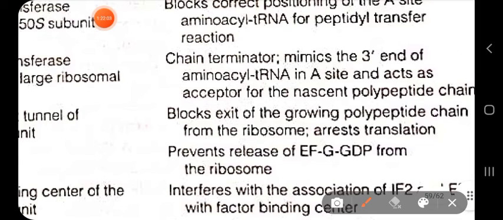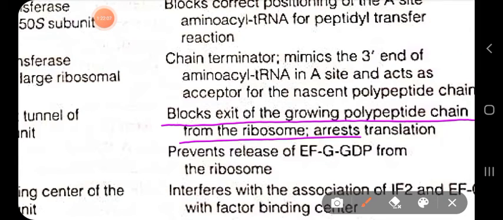So it blocks the exit of the growing polypeptide chain from the ribosome and arrests translation. If the E site is occupied by erythromycin, then how will the uncharged tRNA be removed from the ribosome, and how will the charged tRNA, which has now become a peptidyl tRNA, move to the A site? Automatically, translation is blocked.